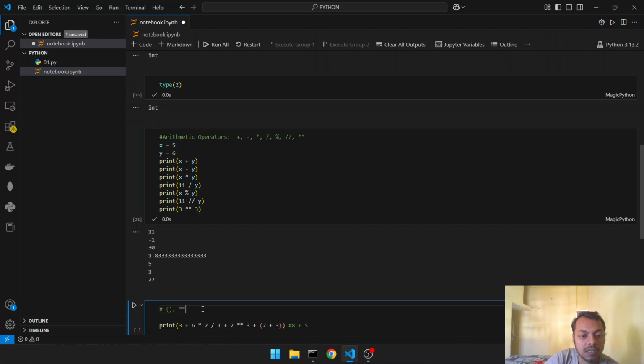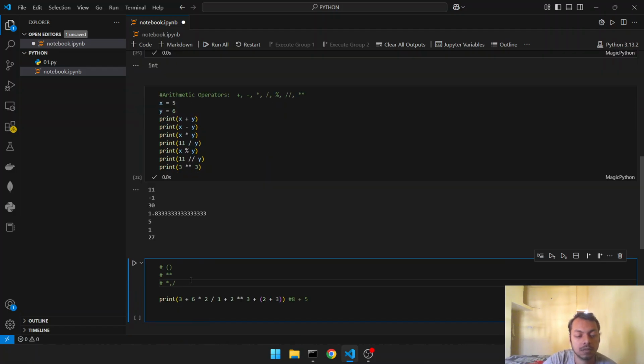After that, it will execute any of multiplication, division, modulus operator and floor division operator.